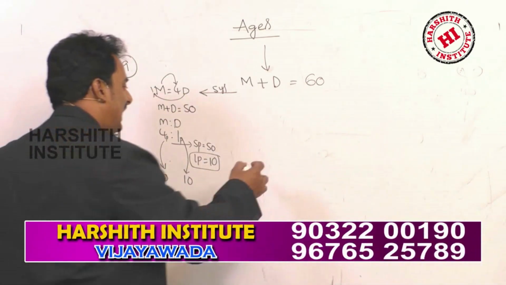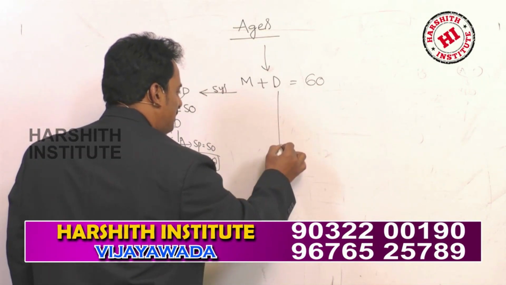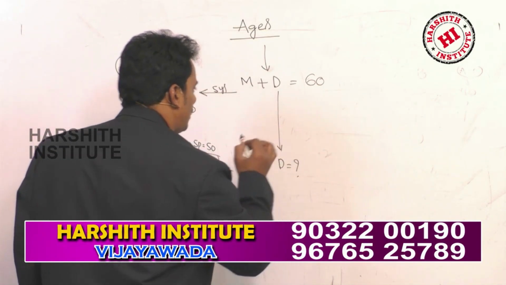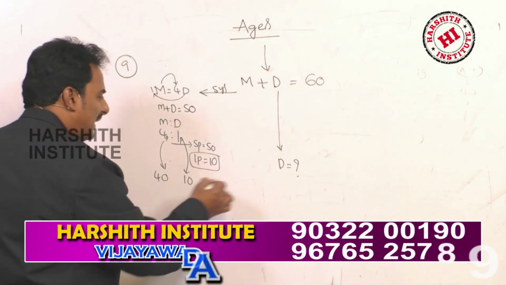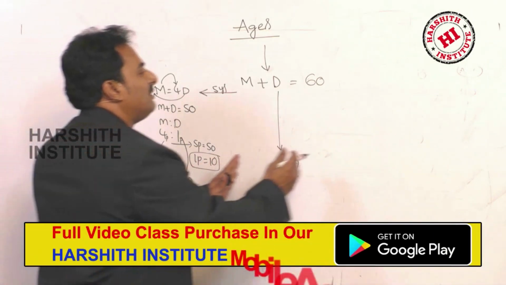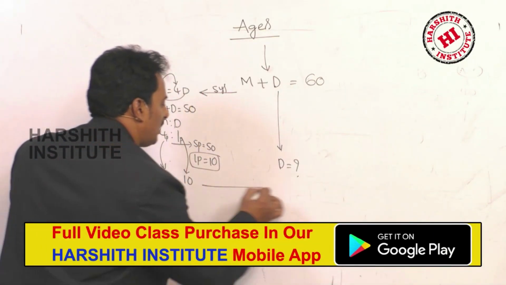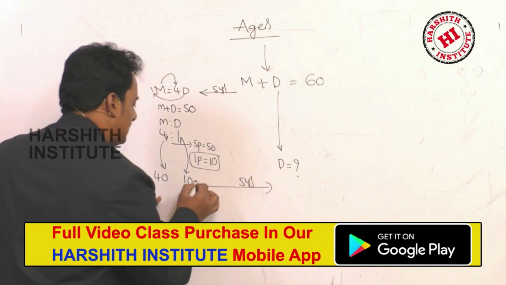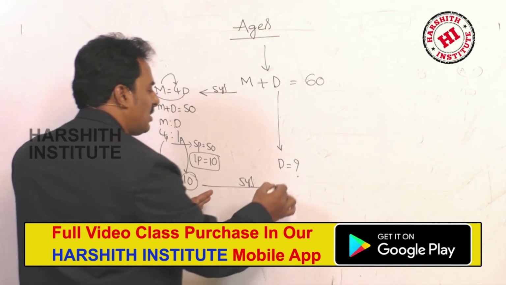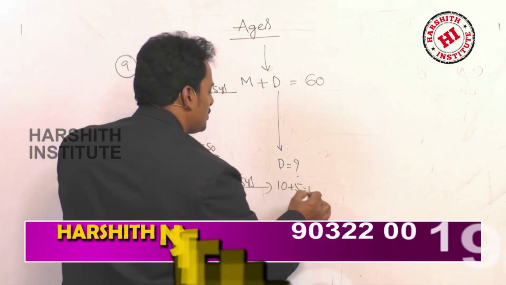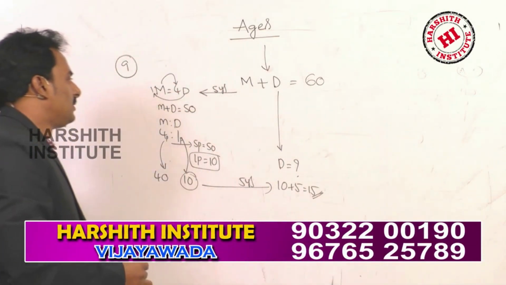He is asking, at present, what is the age of the daughter? So at present means you have to move 5 years after. So after 5 years, the age of daughter is equal to 10 plus 5, which is equal to 15.